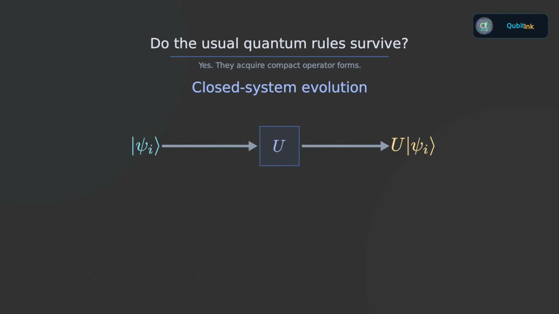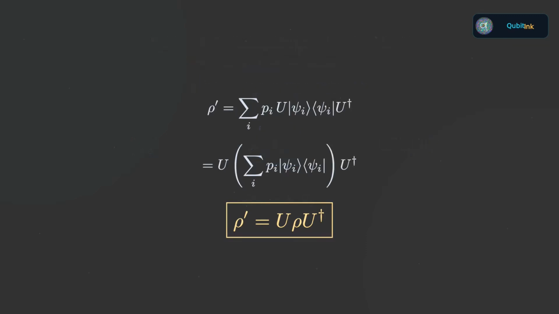If the preparation happened to produce state psi sub I, then ordinary state vector quantum mechanics tells us that the state becomes U acting on psi sub I. The probability p sub I does not change merely because we apply the same unitary evolution to the system. So every projector in the ensemble transforms in the corresponding way. When we collect the terms again, the whole density operator evolves very simply, rho becomes U rho U dagger.